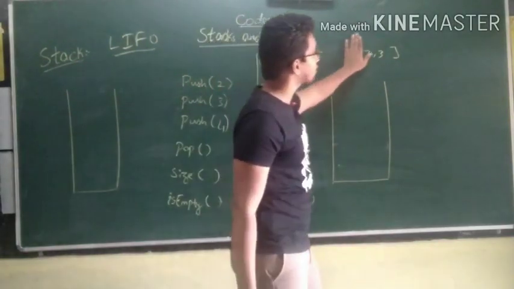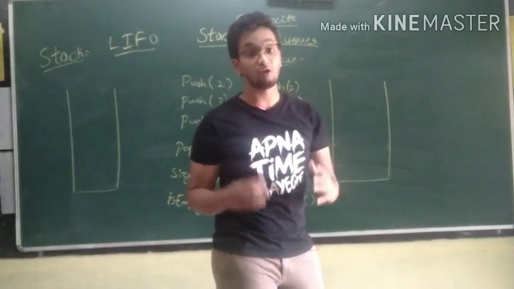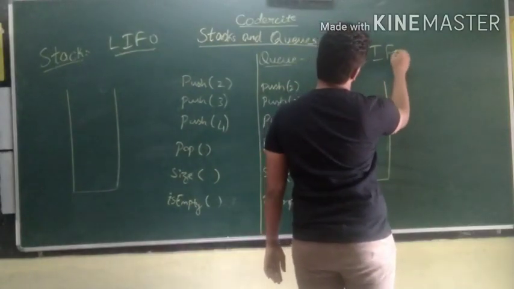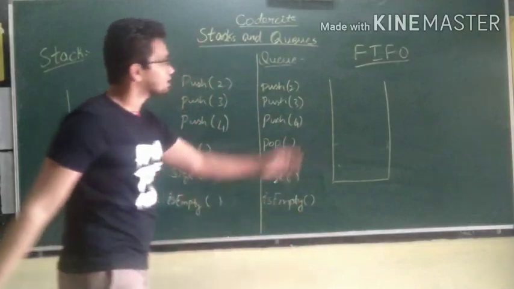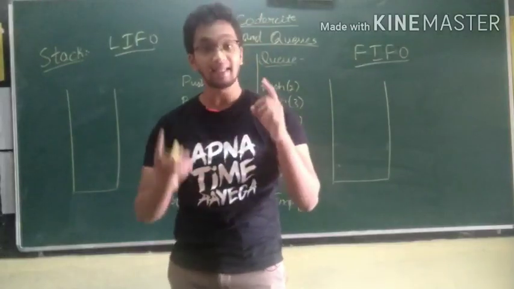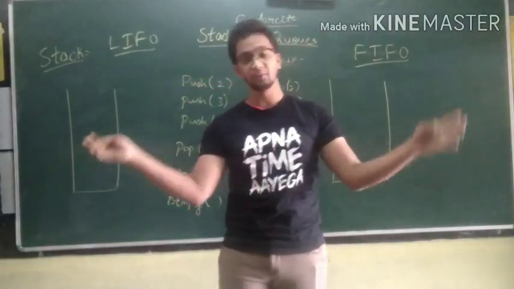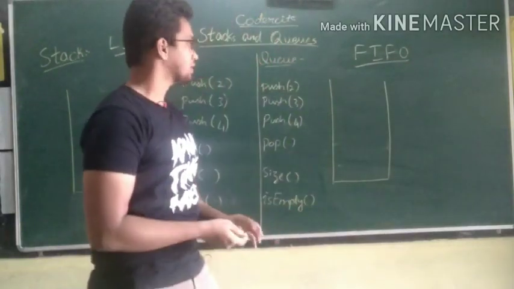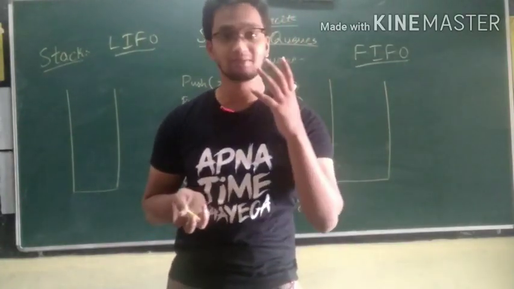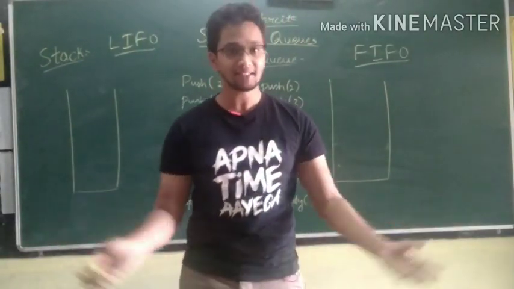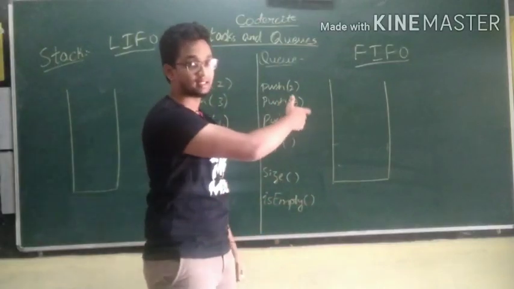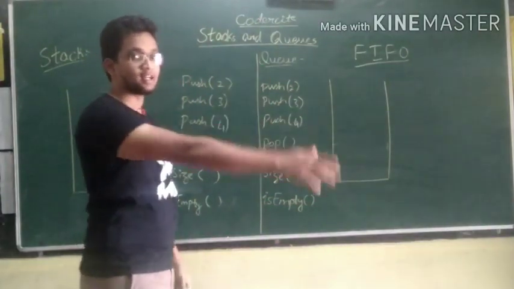A queue follows a technique called FIFO, that is first in first out. What is first in first out? The first element to be pushed onto the queue is the first element which is going to be popped out of the queue. So where can you see the implementation of the queue? You can see it in real life when you're standing in a queue to buy your tickets for the cinema. That's a queue, right? The first person to get into the queue will get the first ticket. That's how a queue works. First in first out, and stack is the opposite, last in first out.